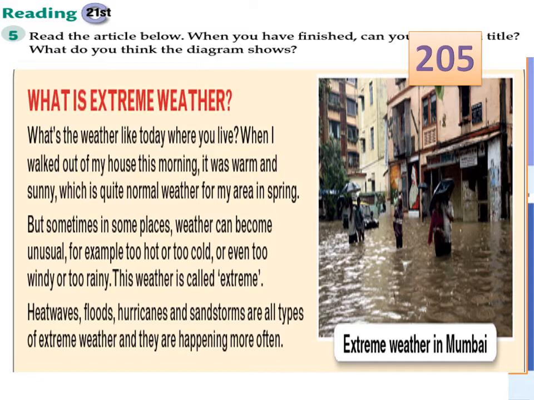So this paragraph is talking about the difference between normal weather and extreme weather. Normal weather, like warm, sunny, this is normal. But extreme means unusual, strange, different. Like too windy, too hot, too rainy, too cold. What are the types of extreme weather? Like hurricane, heat waves, floods, and sandstorm.